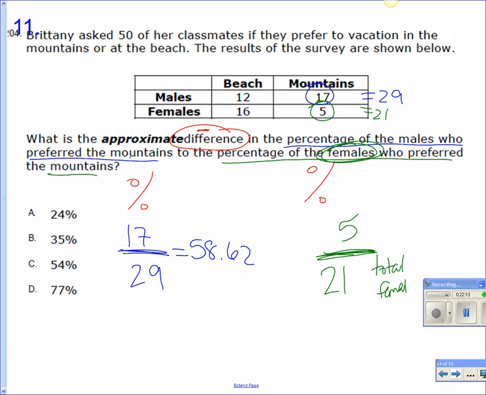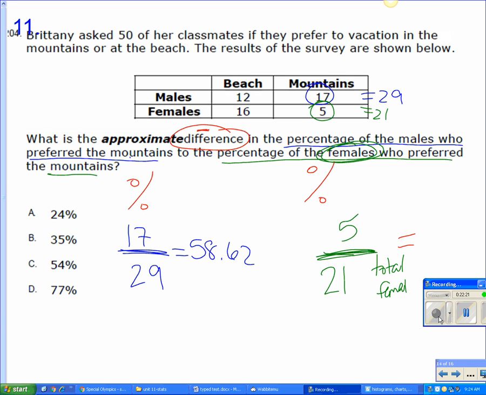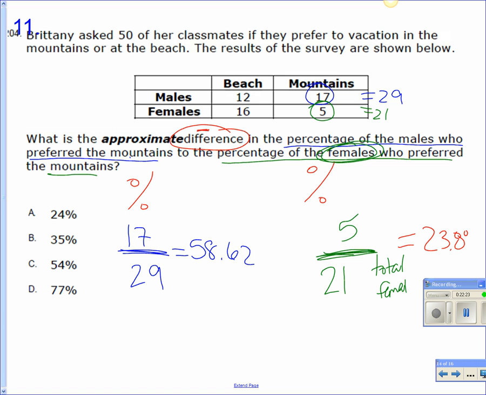58.62 minus 23.8. I can't hear both of you at the same time. 58.62 minus 23.8.